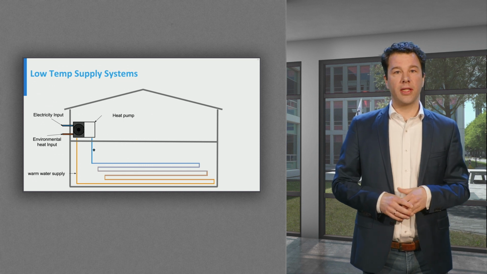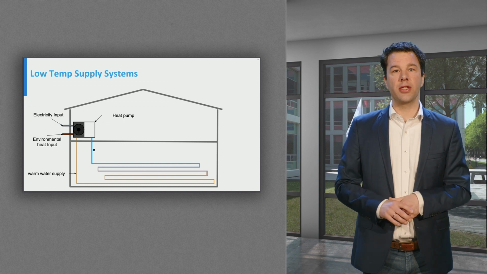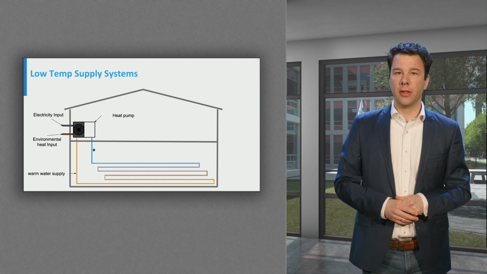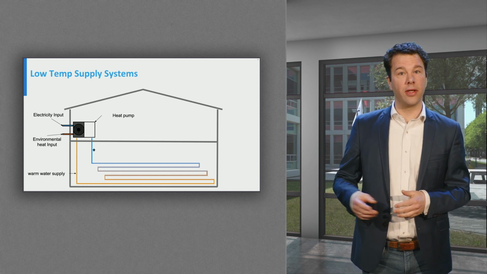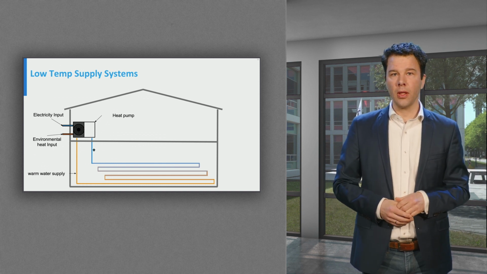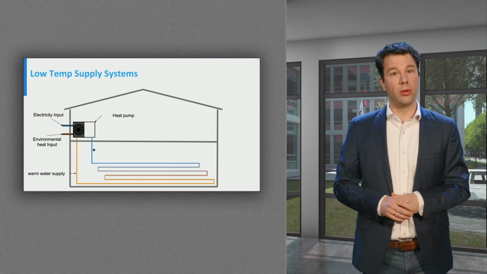Nevertheless, because of the widespread cheap availability of fossil fuels, our whole heating system is based on high supply temperature. And as a result, also the distribution systems and the way we try to prevent losses of heat. This makes it difficult to simply replace fossil heat sources for renewable ones.